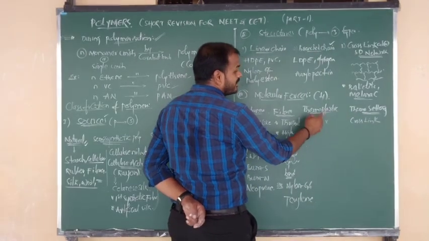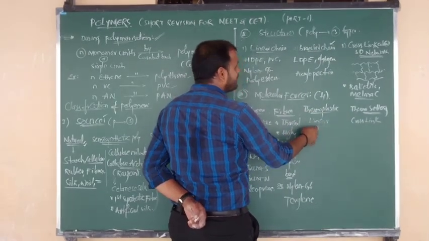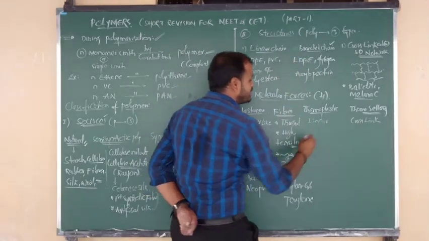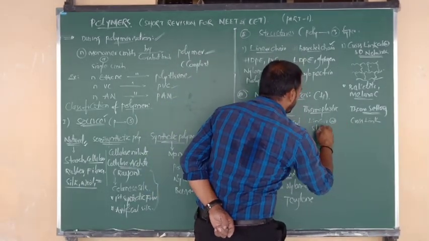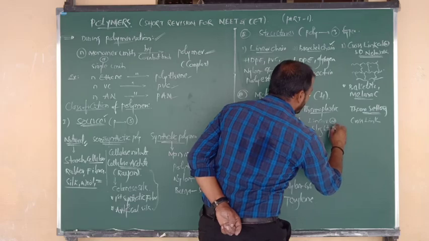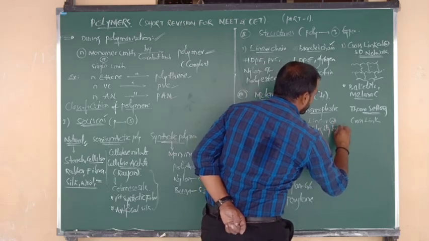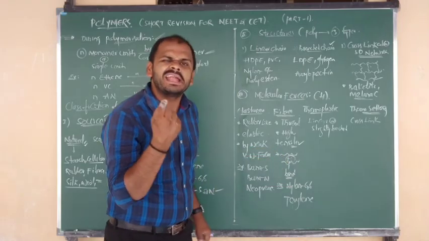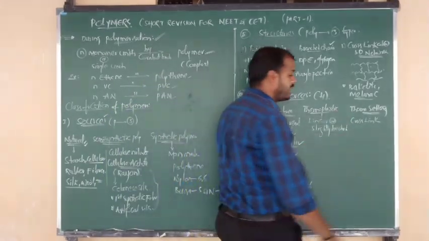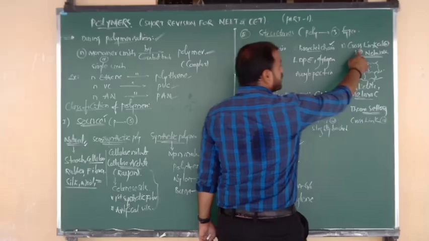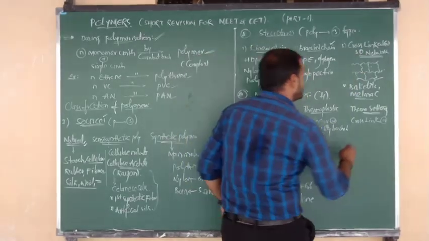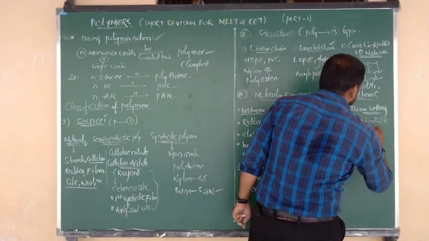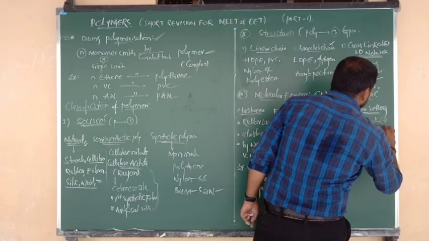Along with linear, thermoplastic polymers also have a slightly branched nature. Thermoplastic polymers are linear or slightly branched. What about thermosetting? Thermosetting polymers are cross-linked or highly branched.